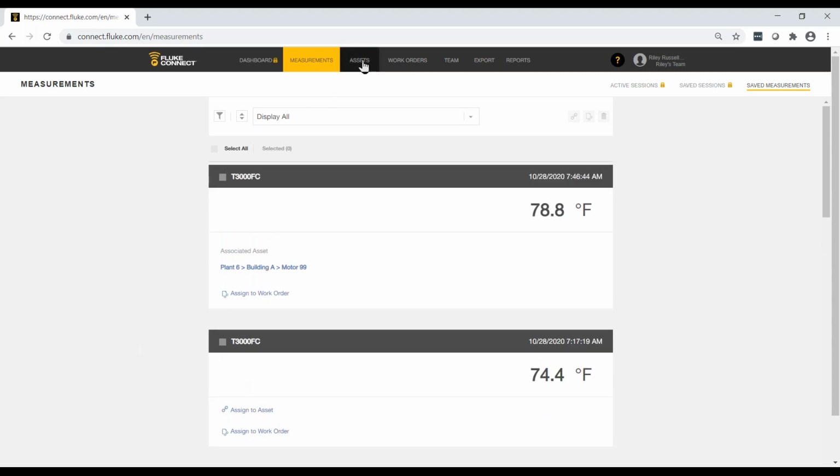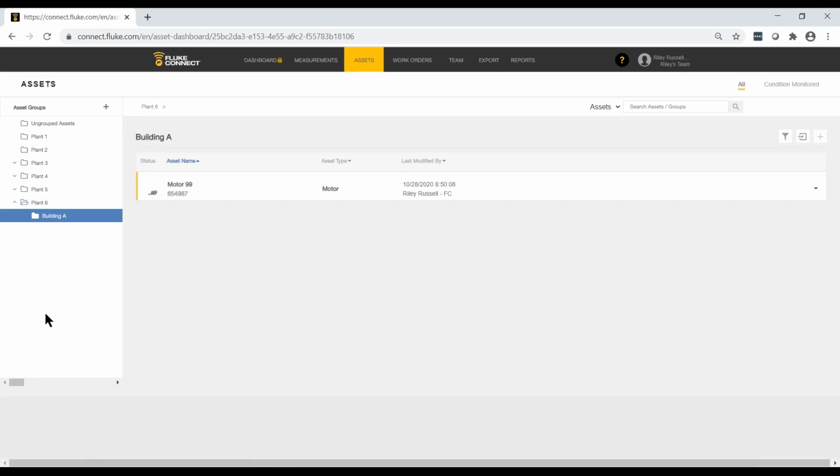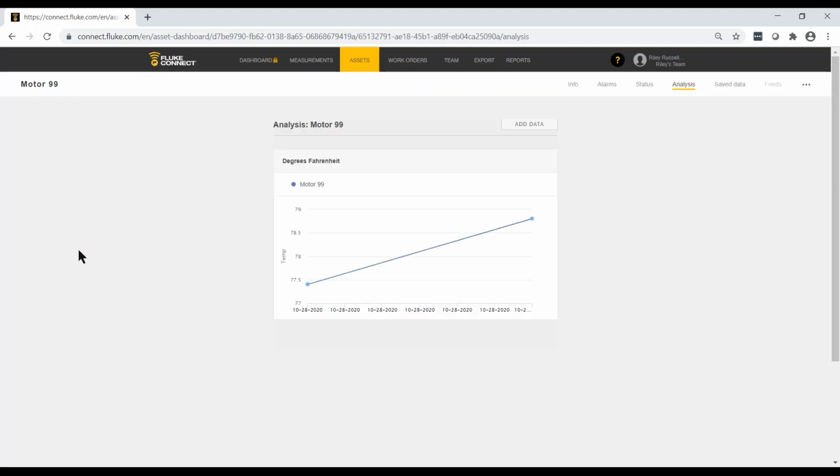So let's go back over to that asset. Remember, click the drop-down list box, click the subgroup, let's look at the detailed view of the asset, see what happens, and voila. Because we've plotted two different readings from the same tool, a T3000 FC tool, one from 10/28 and one from, I believe it was, a later date,